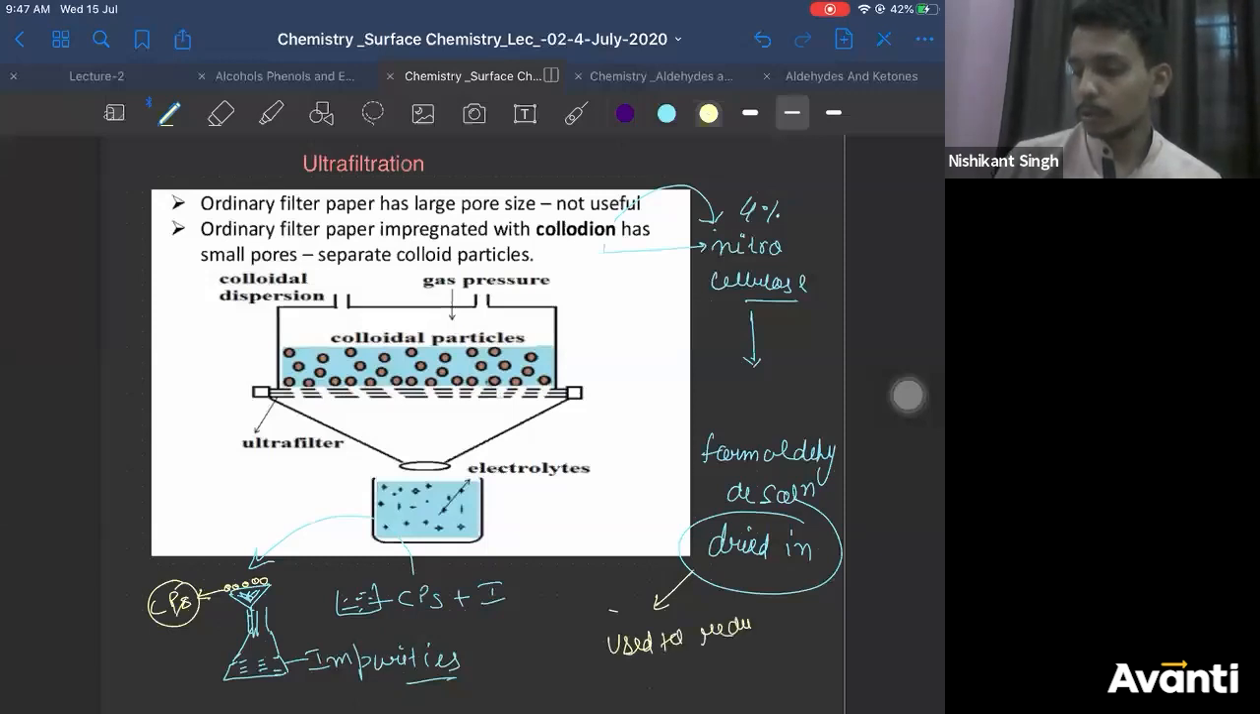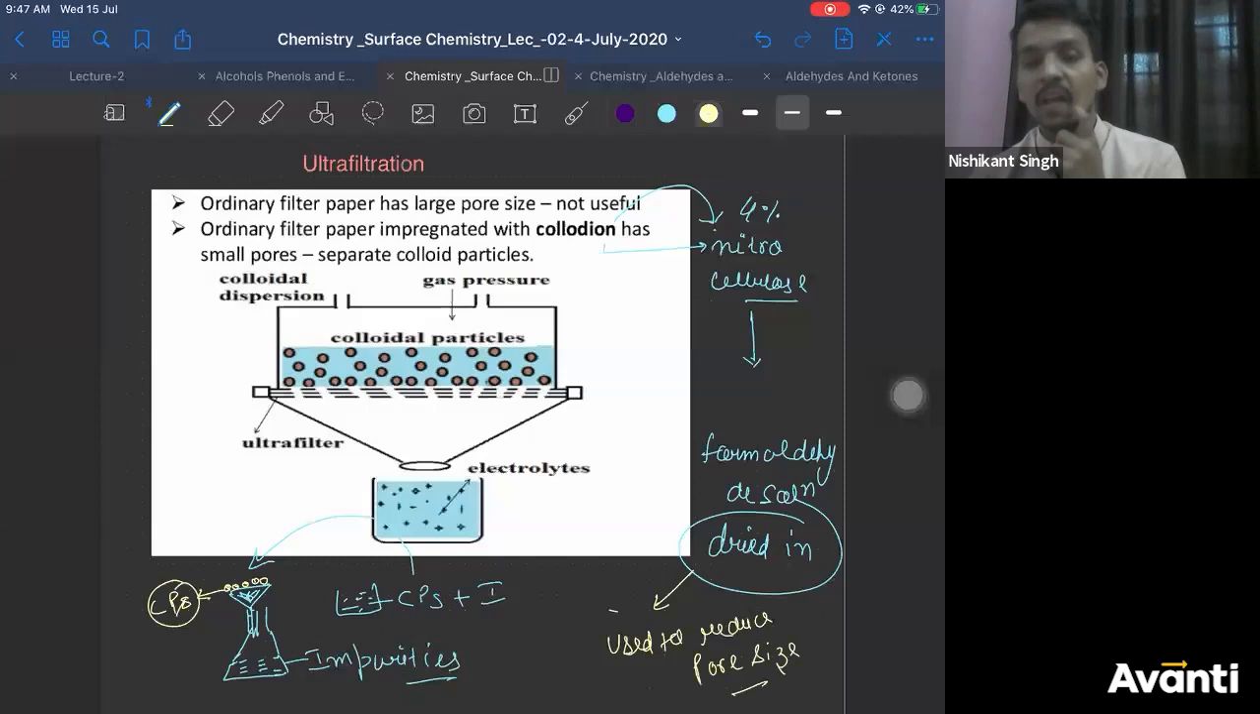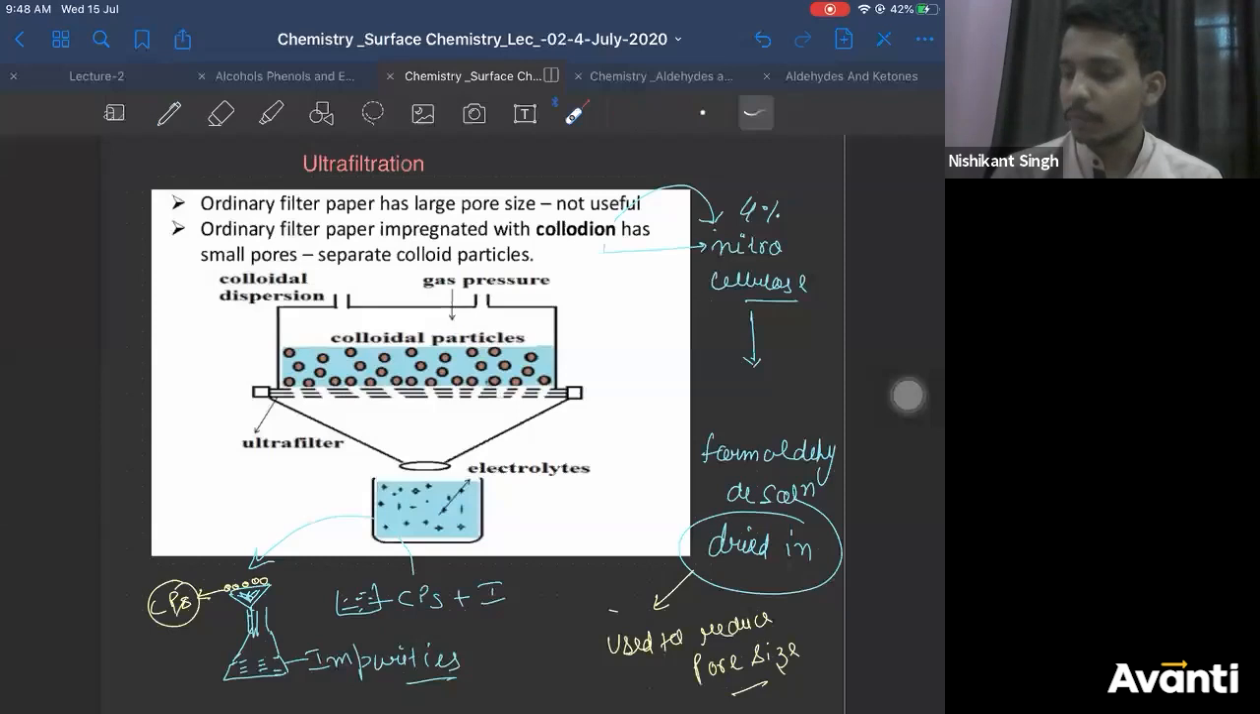These two are used to reduce pore size. Correct? Is that clear? Now the paper which you have created is known as ultra filter paper, and the process is known as ultra filtration. What is colloidon? Colloidon is a mixture of these two.